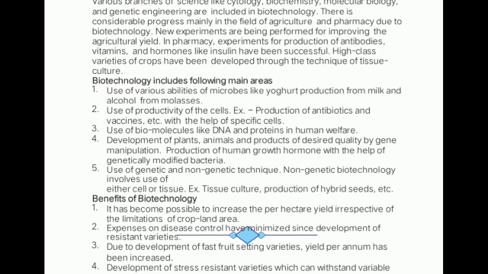Then development of stress resistant varieties which can withstand variable temperature, water stress, changing fertility of the soil, etc. has become possible. Means nowadays agriculture can be done in any land, whether water is available or not, or the temperature is high or low, because we have developed some plants through biotechnology which can withstand such stress conditions. So these are the benefits of biotechnology.